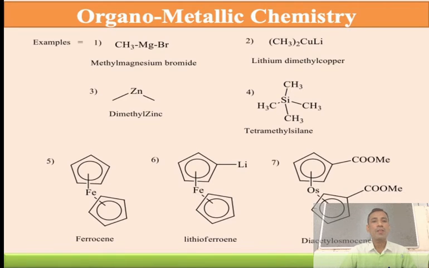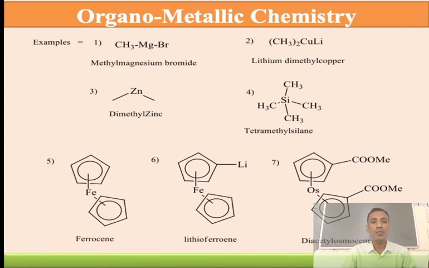These are examples of organometallic compounds: methyl magnesium bromide, lithium dimethyl copper, dimethyl zinc, tetramethyl silane. These are the examples. In addition, ferrocene, lithiopyroxene, diacetyl osmocene. These are examples of organometallic compounds.